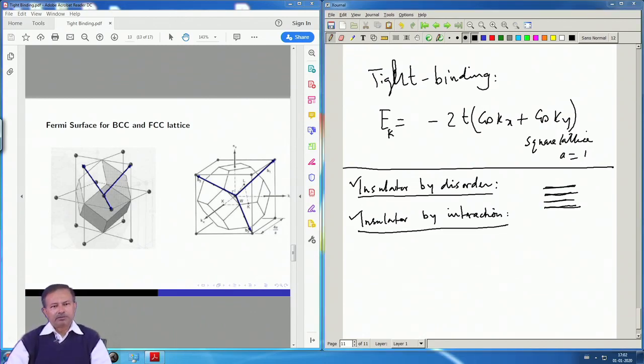Then of course, nowadays you must have heard of things like topological insulators and so on. These are fairly advanced topics, they are interesting. Some of these topological insulators, for example, are insulators in the bulk, and they have metallic states at the surface. The effect is dramatic also here, and there is lots of very interesting physics that is coming out, but we will probably discuss those things at a later stage when we discuss some advanced topics towards the end.